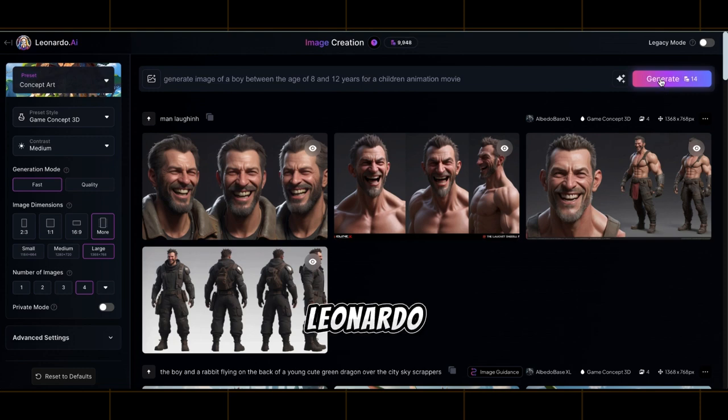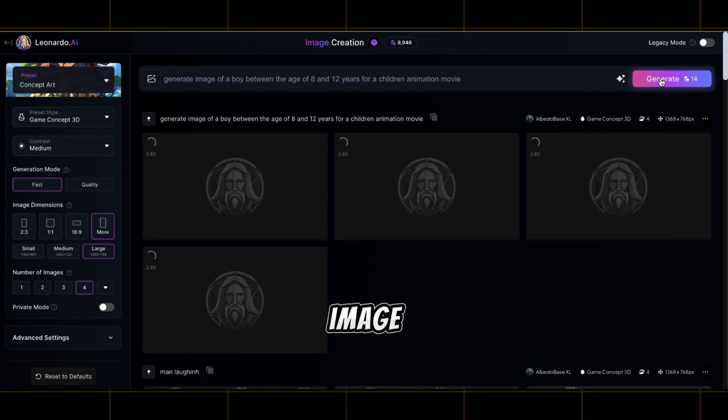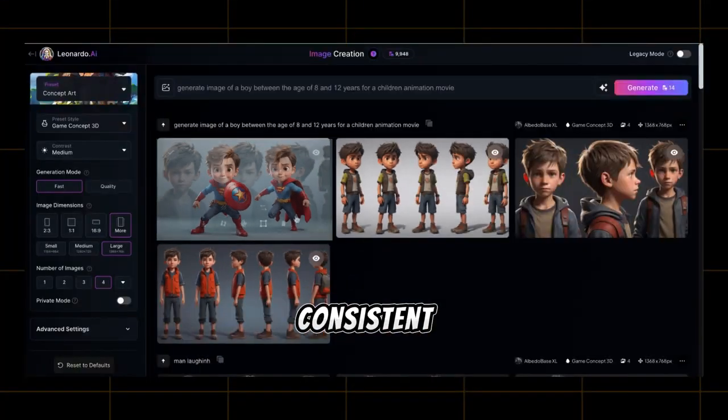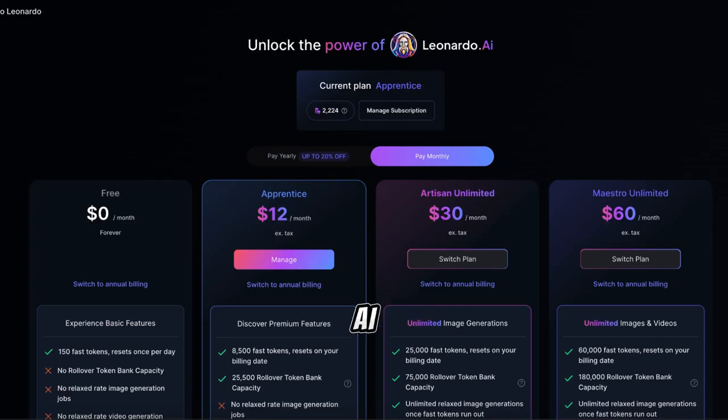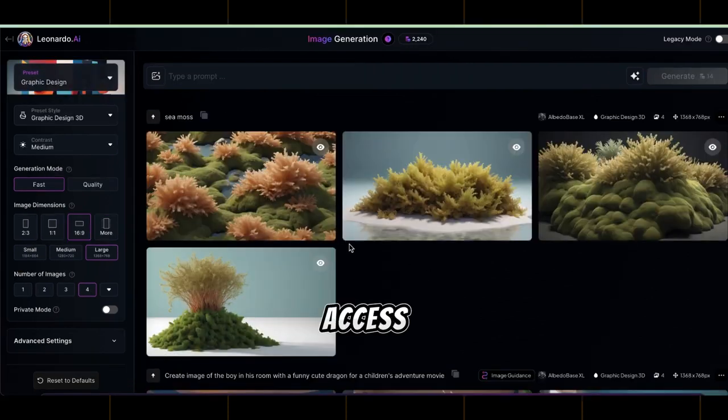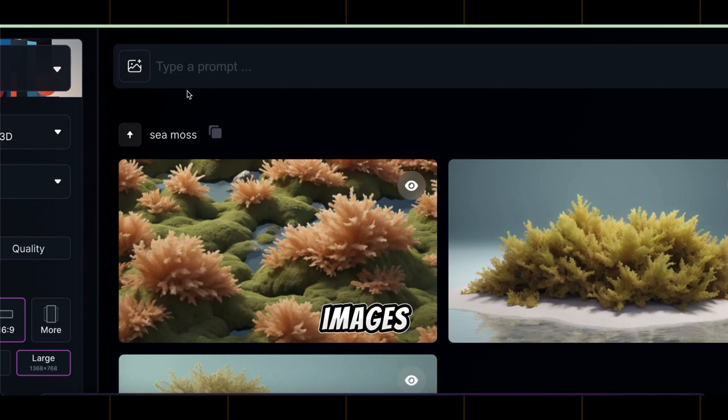In moments, Leonardo will generate the ideal image. Click Download to save it to your computer. To create consistent scenes with this character, you'll need a paid version of Leonardo AI, costing $12 a month, giving you 8,500 tokens, more than enough for plenty of videos for your new kid's YouTube channel. With my subscription, let's access the consistent character feature. Upload the main character images you've generated.